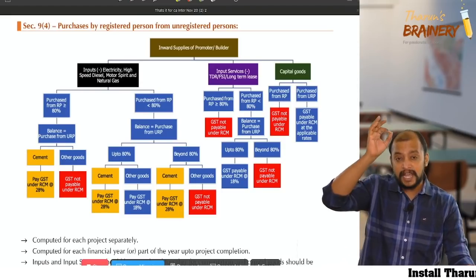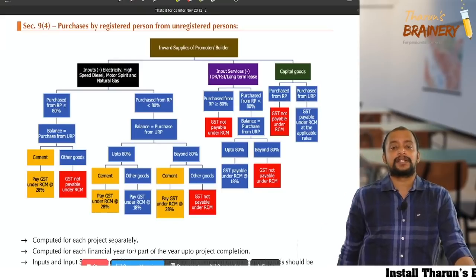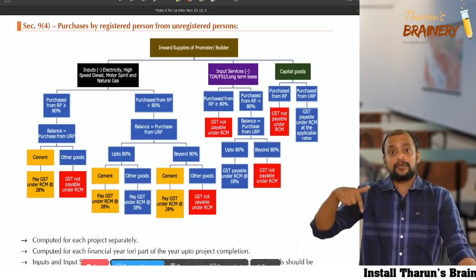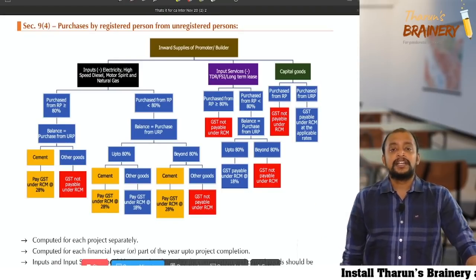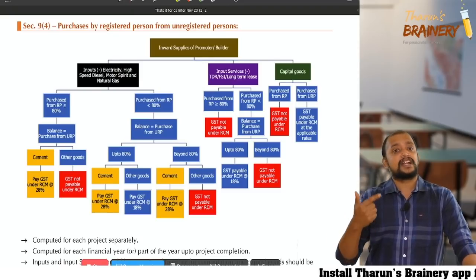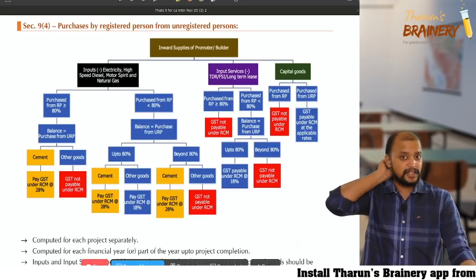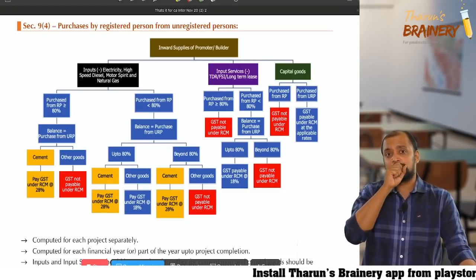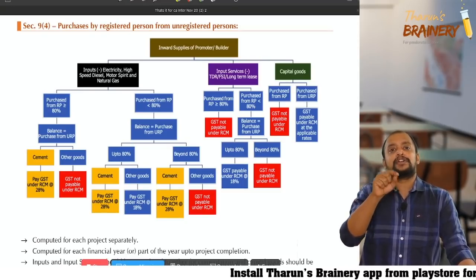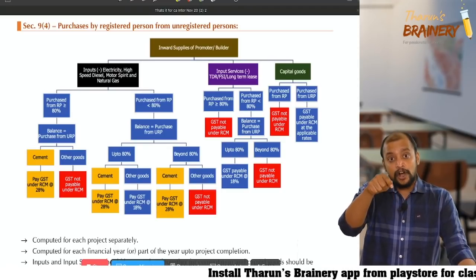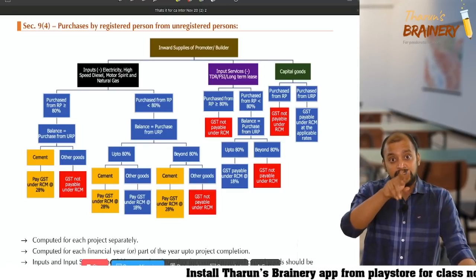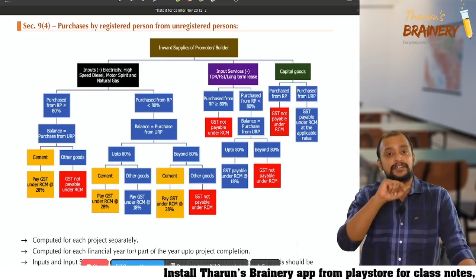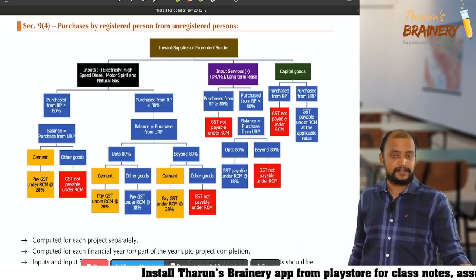If you analyze it deeply, government wanted to collect the tax, so because the supplier is unregistered, they are collecting the tax from the recipient. That is the logic behind it.